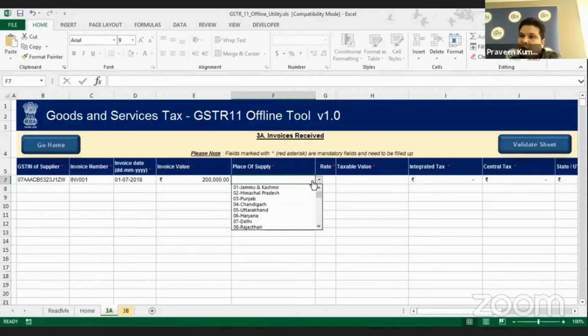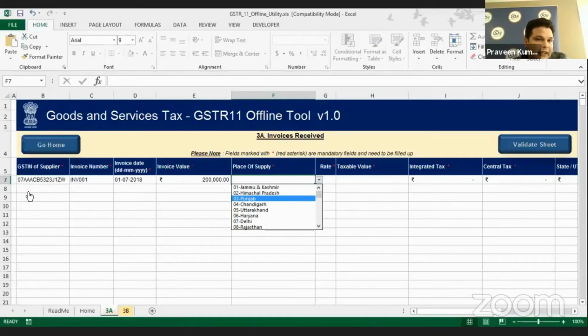Many queries have been received that, sir, we have got some bills on which somewhere IGST has been applied, somewhere CGST and SGST have been applied. How will we know where the CGST is to be calculated and where the IGST needs to be calculated? You need not worry about that one. Whatever the GST number starts with, that shows the state code of that particular bill. This is to be mentioned on your bill.